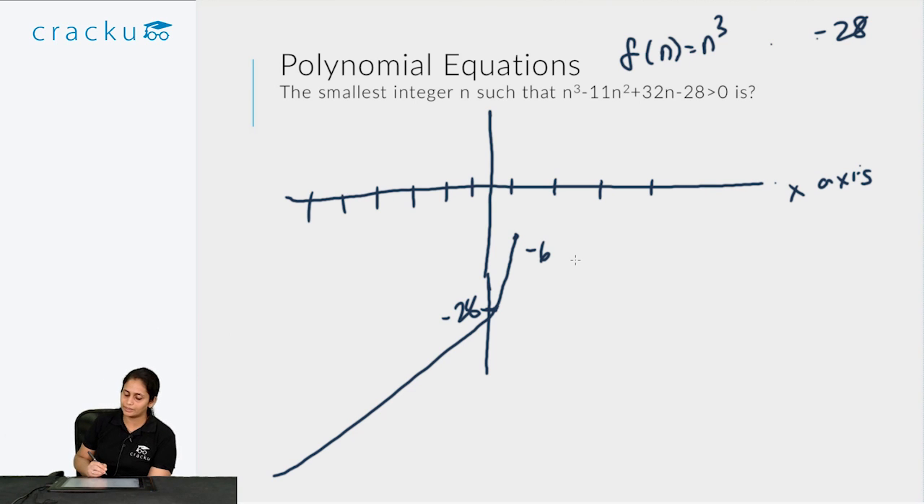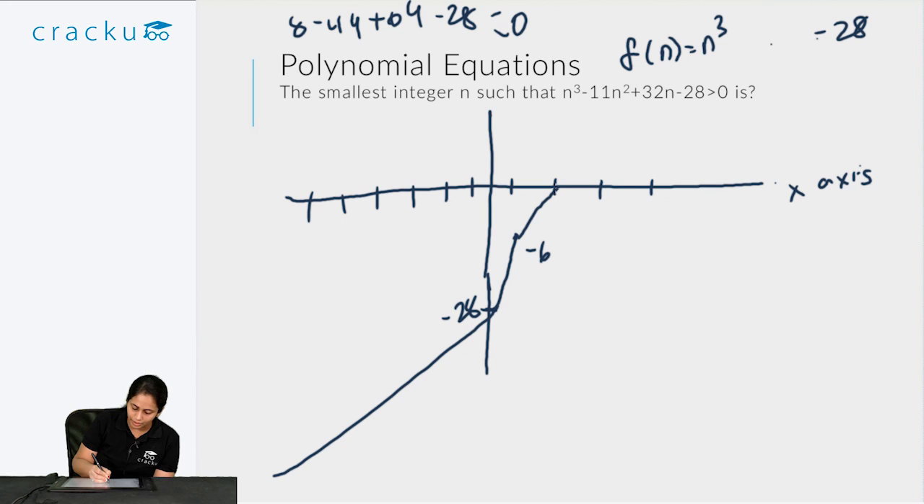Now what is the value for n equal to 2? It is 8 minus 44, so 8 minus 44 plus 64 minus 28. So this is equal to 0. So it touches the x-axis at 2. Now generally when the graph touches the x-axis at a particular value, it goes on to the next side. So potentially the smallest integer can be n equal to 3. But first let us actually check that out.